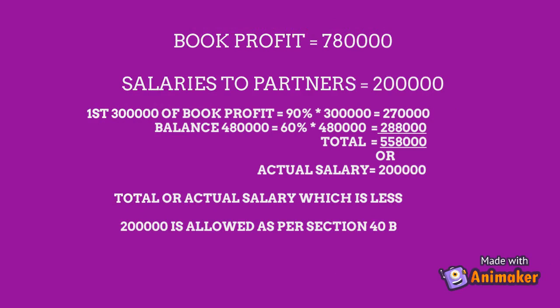Book profit 7,80,000. Salary paid to the partners 2 lakhs. We have to calculate allowed remuneration. 90% of first 3 lakhs of book profit is 2,70,000. 60% of balance book profit is 2,88,000. We should add that amount. The total is 5,58,000 or actual salary 2 lakhs. Whichever is less is allowed. So 2 lakhs is allowed as per section 40(b).